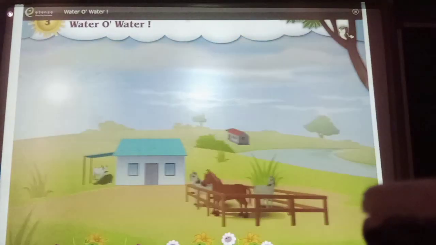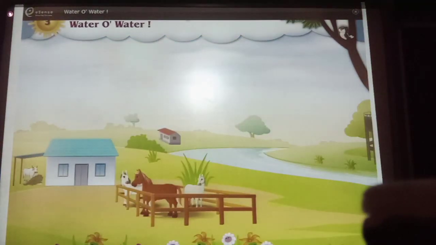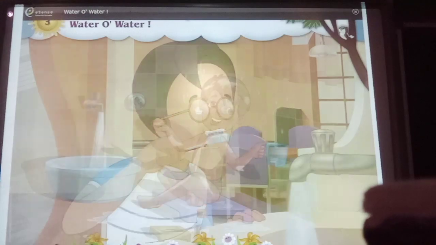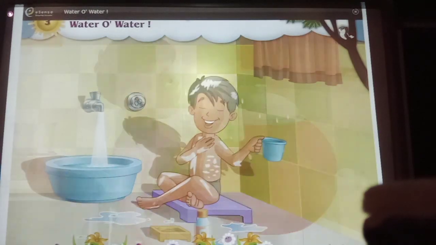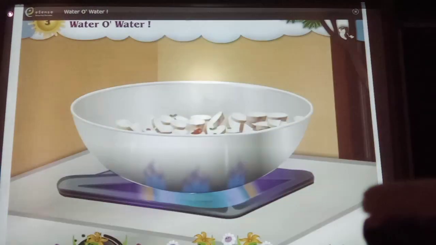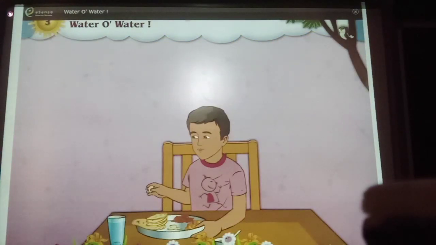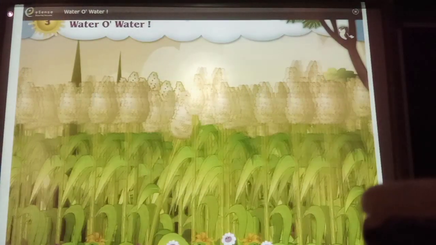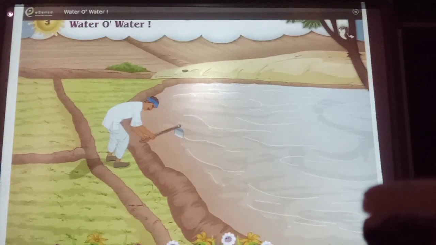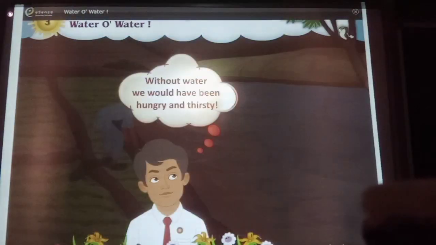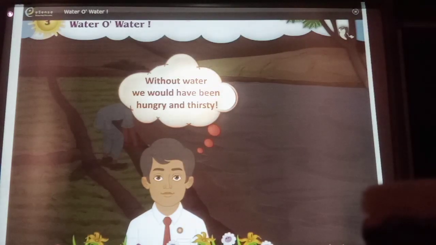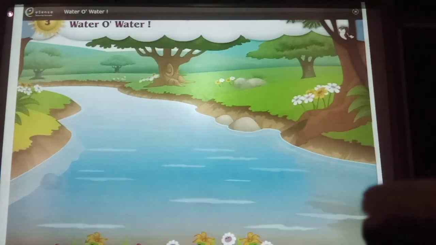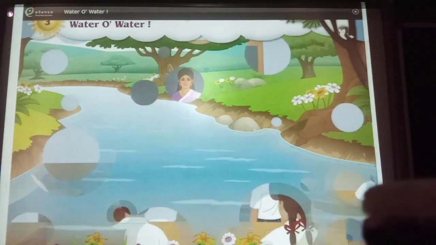Our morning starts with water. Starting from brushing your teeth, bathing, drinking, and in cooking food, water is necessary. We eat food which is made of grains, and grains grow in the field. Water is required for growing these grains. Thus, without water, we would have been hungry and thirsty. So now you know how necessary water is in our lives.